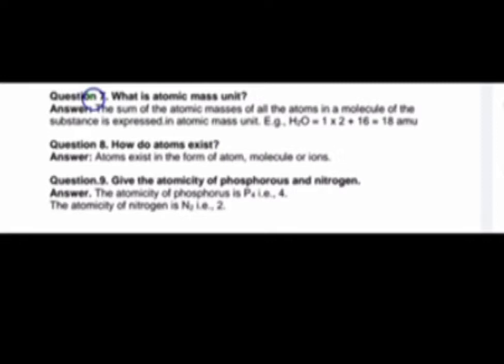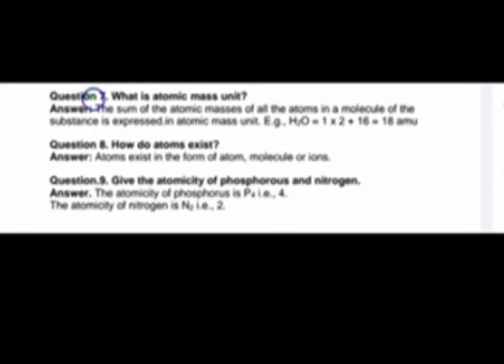We know the atomic mass of oxygen is 16. So, 1 into 2 plus 16 equal to 18 AMU.